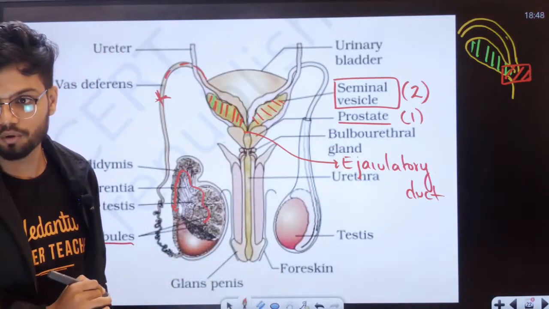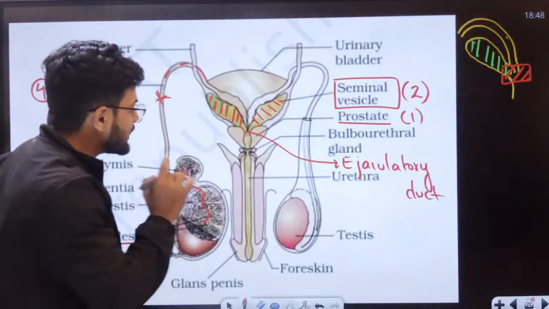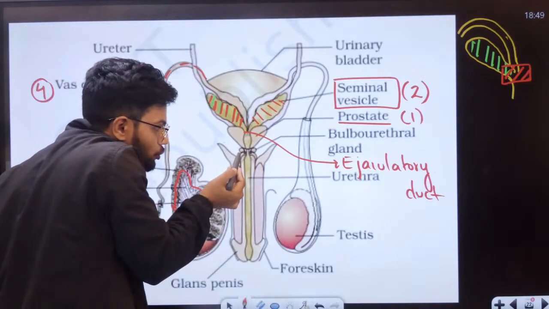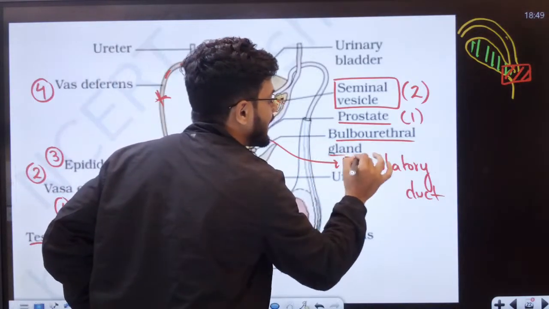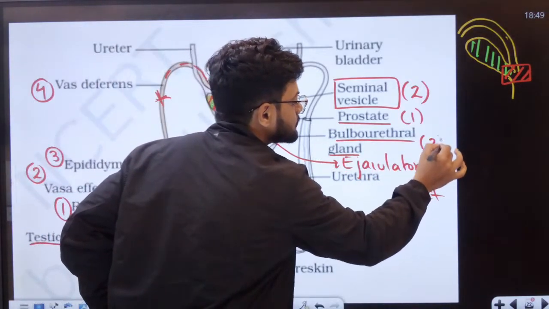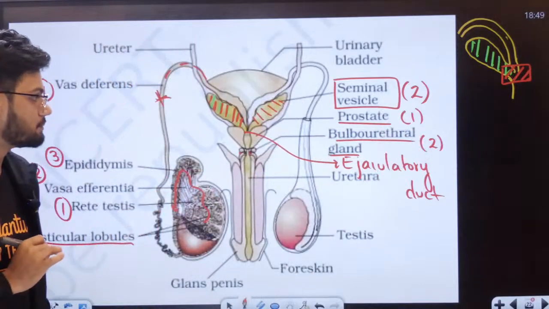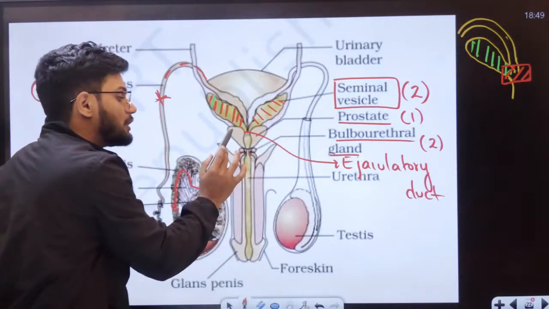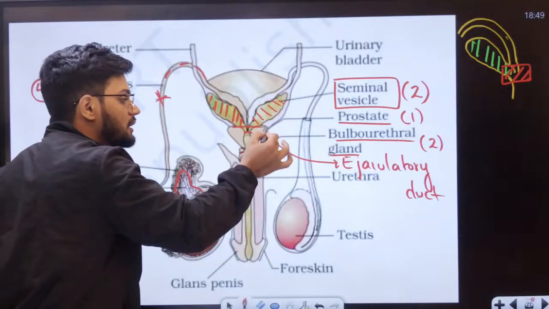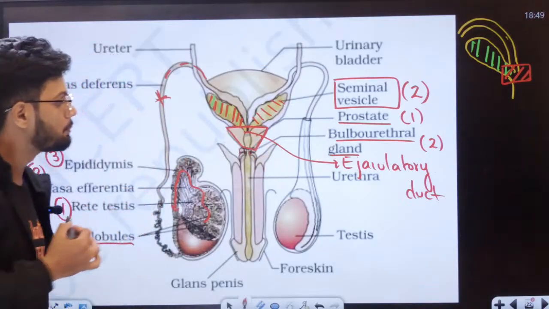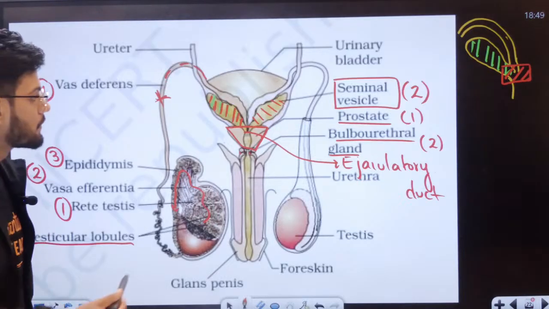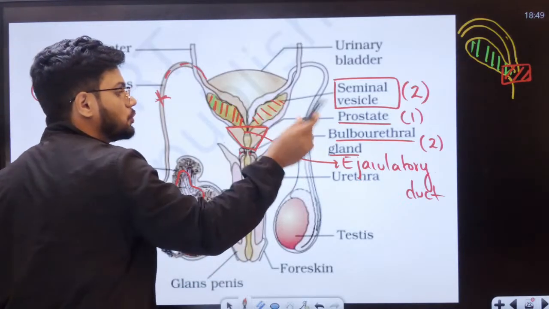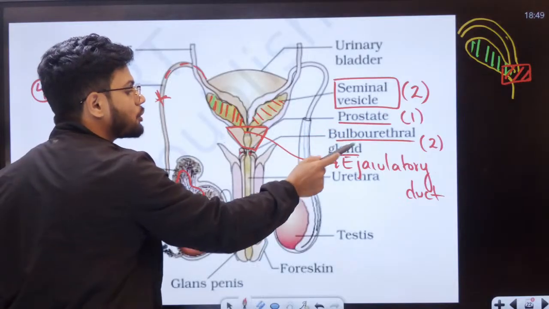Then, can you see two dots here? These two dots are the bulbourethral glands. That is again paired, there are two of them. The prostate might look like two, but it is actually a single prostate. Prostate is always single. So seminal vesicle is 2, prostate is 1, bulbourethral is 2.